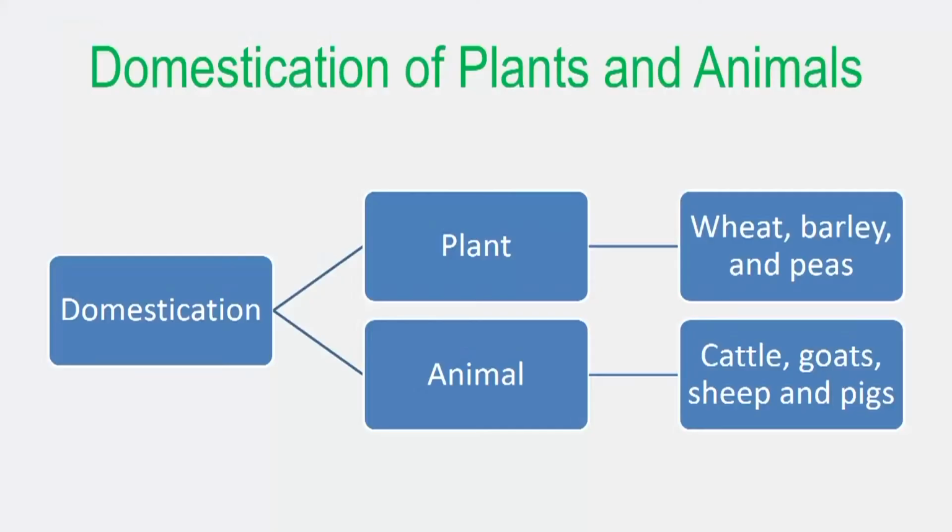One was plant domestication, another is animal domestication. So let's first understand what we mean by domestication. Through domestication we mean keeping plants or animals under human control. A few plants were first domesticated: wheat, barley, and pea. And there were also cattle, goat, sheep and pig. They were the first animals to be domesticated.